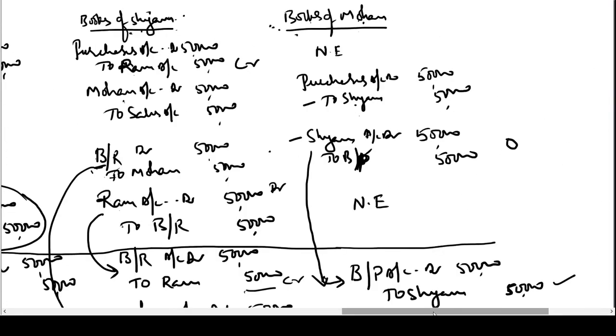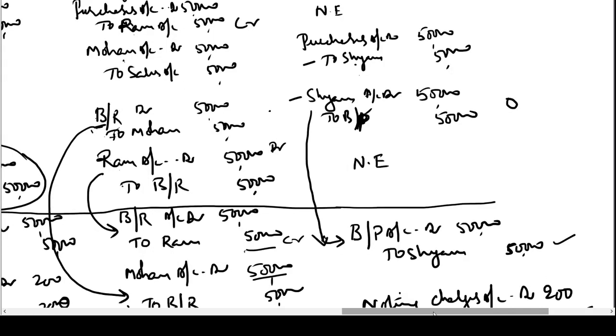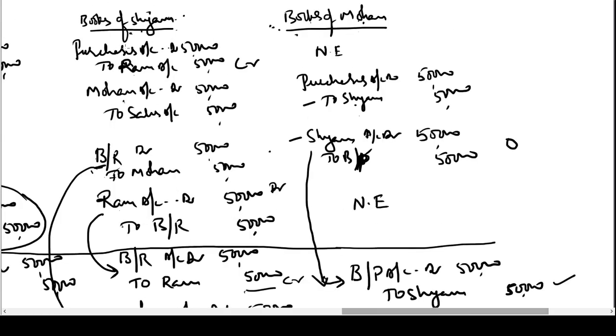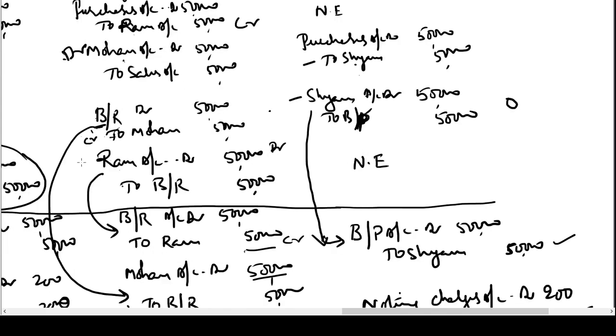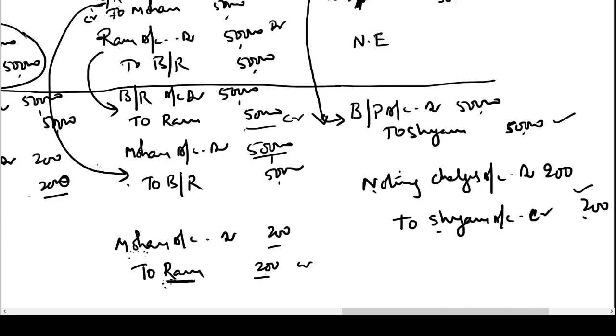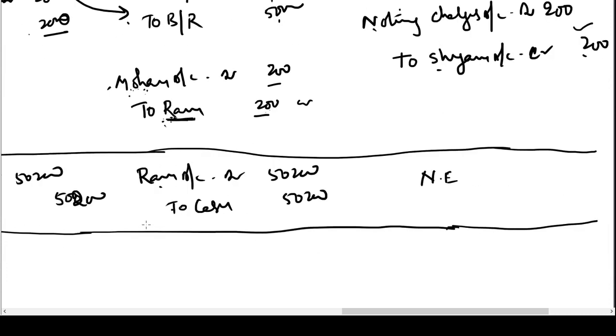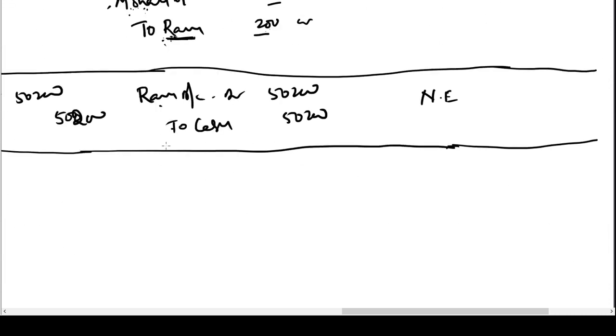Now let us try to find out how much Shyam has to collect from Mr. Mohan. If you see the books of Shyam, Mohan was a debtor here for 50,000. Then he became a creditor for 50,000. That means the position was settled. Then here again Mohan became a debtor for 50,000 and again a debtor for 200. So the total amount due from Mohan is 50,200. Out of that he is able to collect only 25 paise in a rupee from the estate.